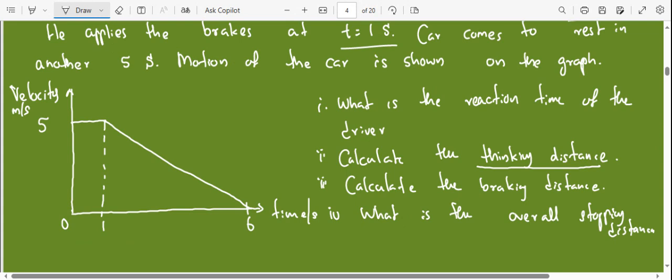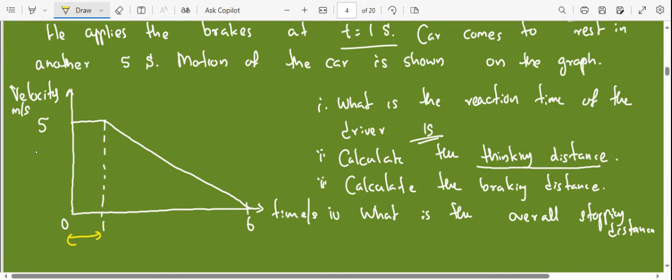Now this is a velocity time graph, right? So then the thinking distance means the distance traveled during this first second. The reaction time is 1 second. So then during this 1 second, I will use a different color, how far the car has moved, that distance we can get.